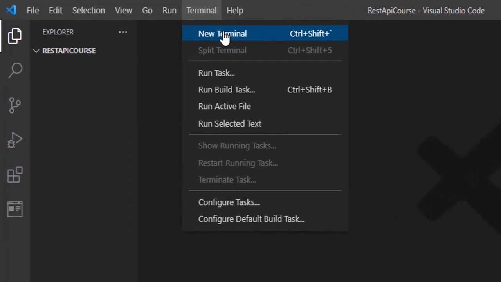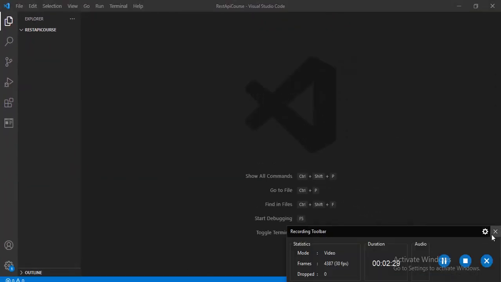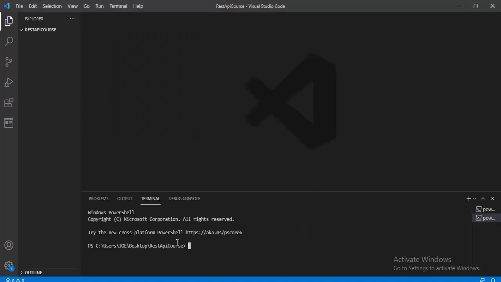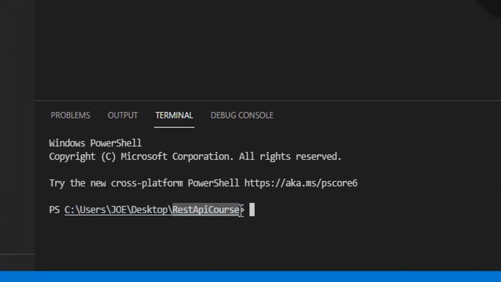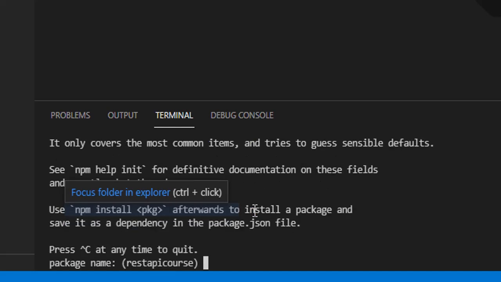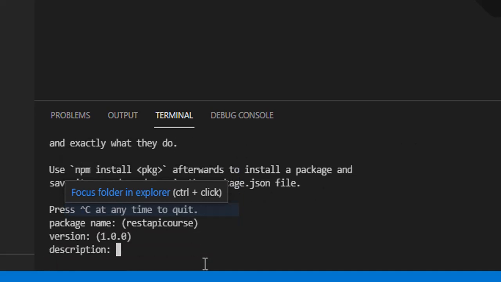I'm going to the terminal, I'm clicking on new. When the terminal is open, go to new, go to terminal. You see it first of all shows you the directory, which currently is the REST API course folder. All I'm going to do right now is type npm init. So this will install all the packages. This will install Node.js in the folder in your project. You can actually quit at any time if you decide not to proceed, but now we're going to press the enter button.